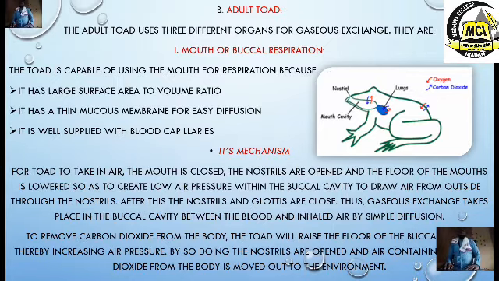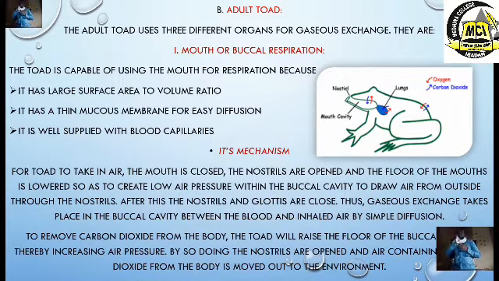For the toad to take in air, the mouth is closed, the nostrils are open, and the floor of the mouth is lowered. Look at it. For them to take in air, the mouth is closed. Then the nostrils are open and the floor of the mouth is lowered so as to create low air pressure within the buccal cavity. So when they lower it, they accumulate the air within the buccal cavity. Then what will happen next? To draw air from the outside through the nostrils.